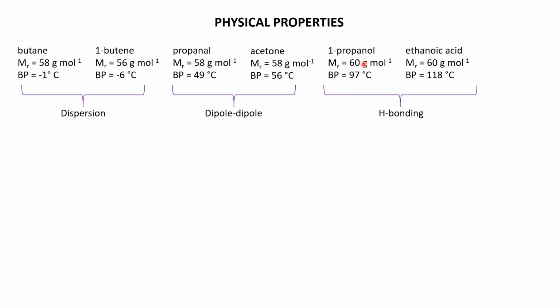And then you get to, first of all, the alcohol, and then the equivalent molar mass carboxylic acid, hydrogen bonding available there. Acetic acid, ethanoic acid, is higher than the propanol because, of course, this can also dimerize with itself, really giving you nice, tight intermolecular interactions.